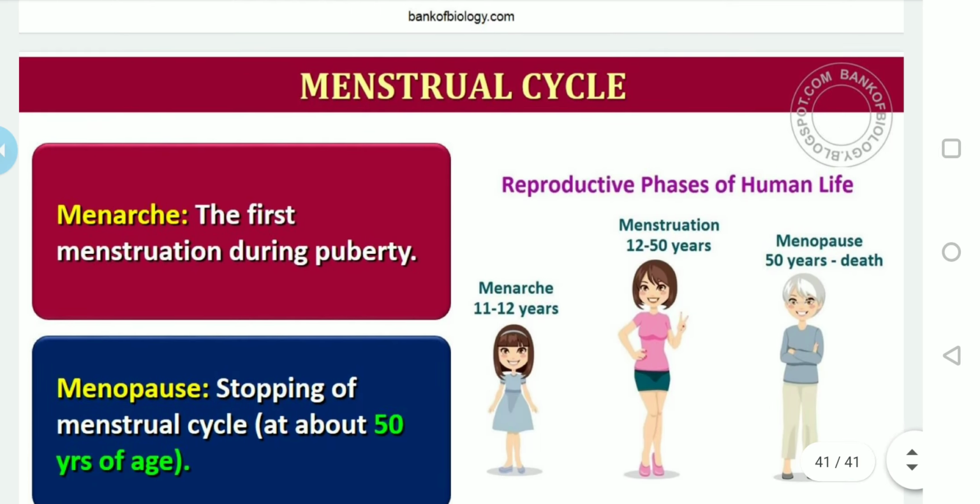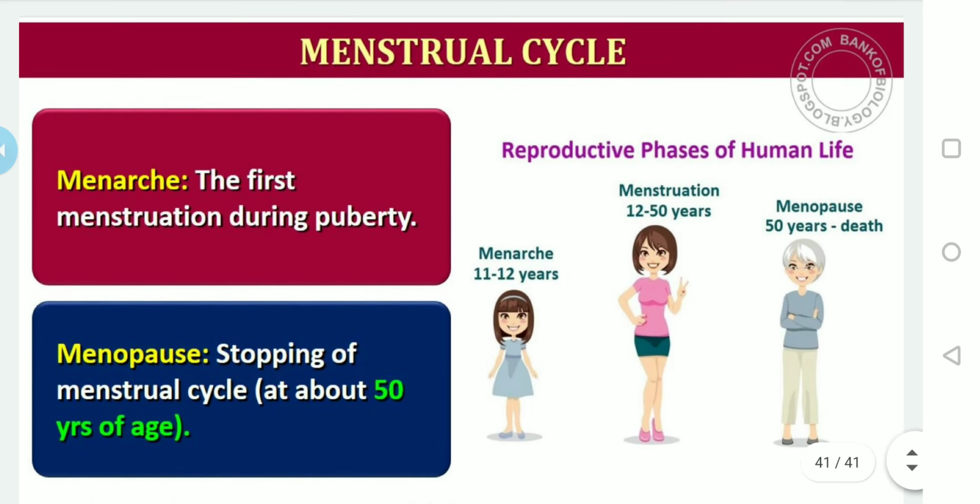Okay, and I told you in the beginning also, there are two terminologies that are very important. The human menstrual cycle ceases around 50 years of age, which is called menopause, and here the menarche. The first menstruation during puberty is called menarche. It can be identified around 11 or 12 years.